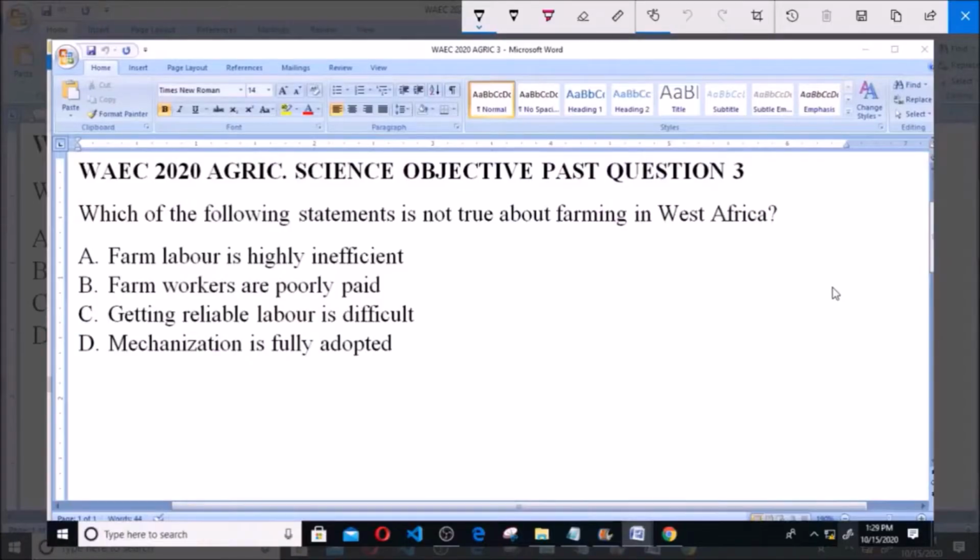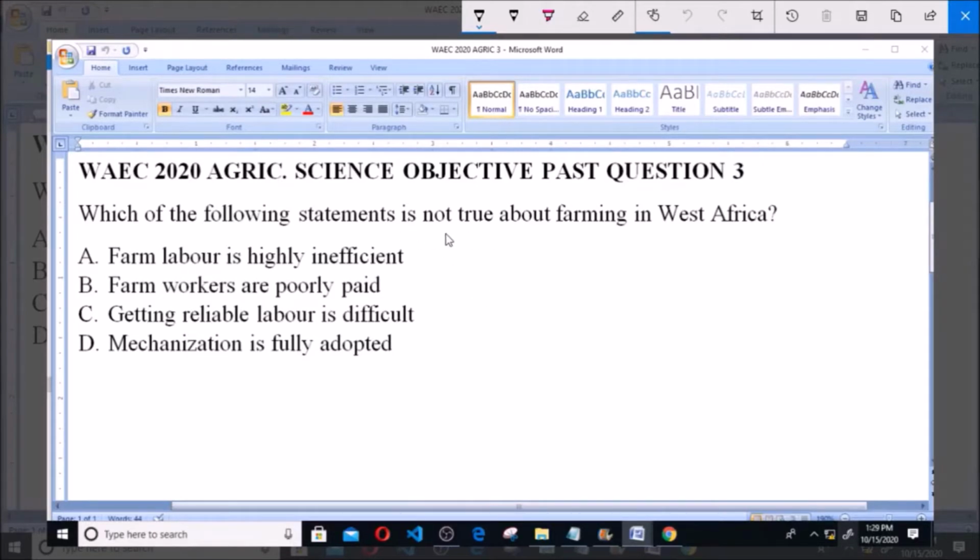Hello and welcome. I will be answering WAEC 2020 Agric Science Objective Past Question 3. Which of the following statements is not true about farming in West Africa? A. Farm labor is highly inefficient. B. Farm workers are poorly paid. C. Getting reliable labor is difficult. D. Mechanization is fully adopted.